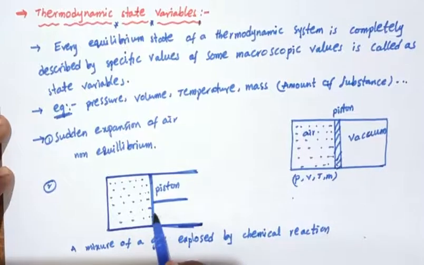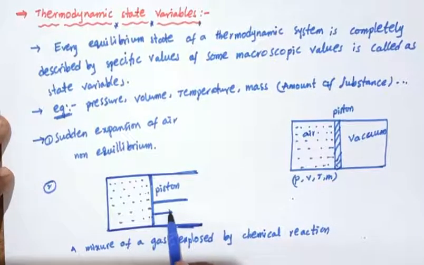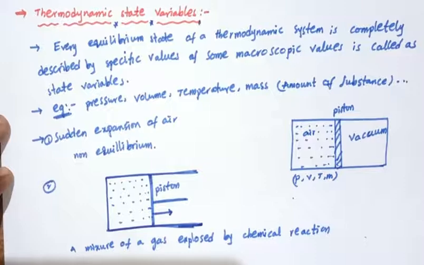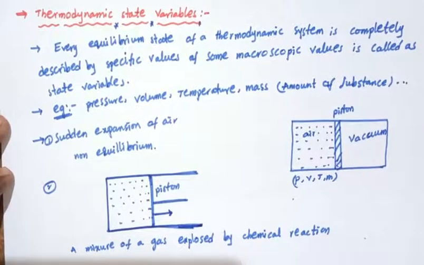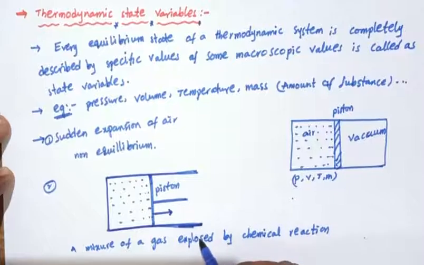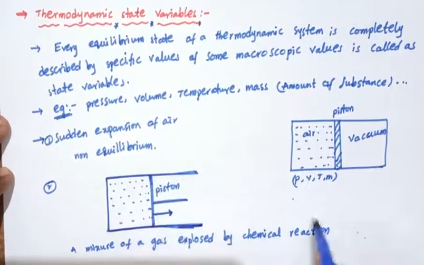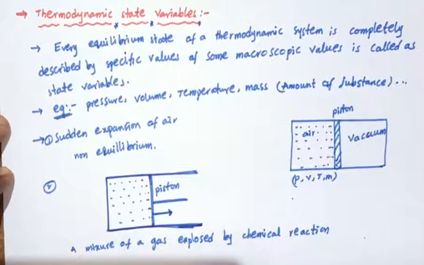Then the piston moves to the right side, because the pressure increases and the temperature increases. The pressure increases because of the chemical reaction, the explosion.